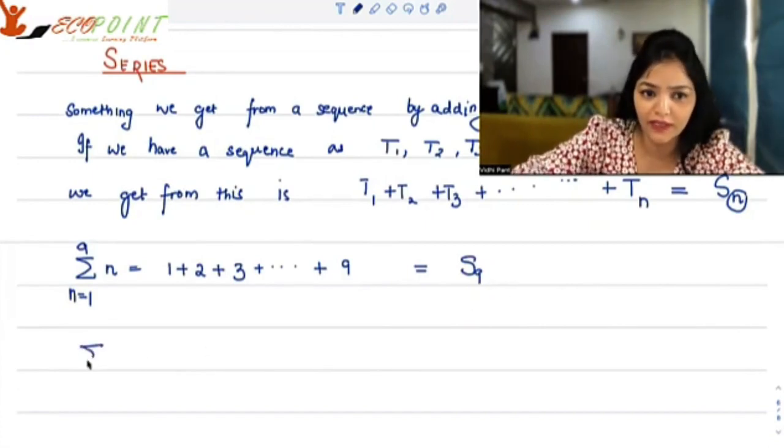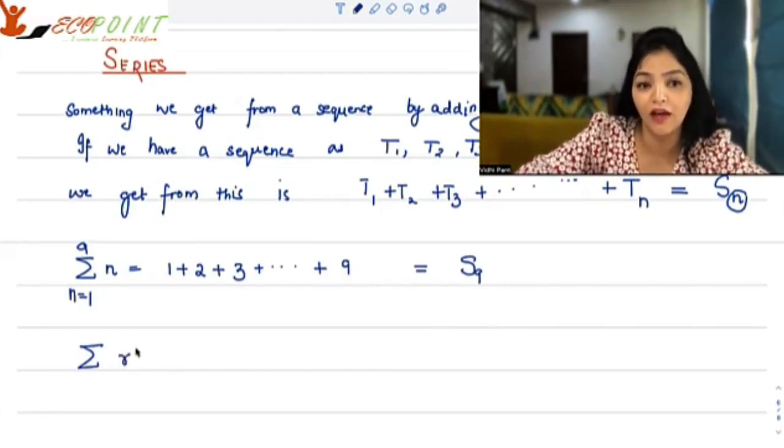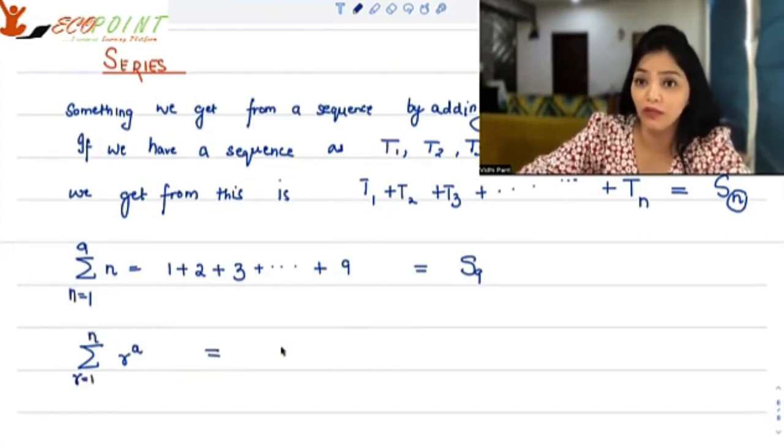Similarly, you can have something else that you are adding up. Say you are adding r to the power a, where r goes from 1 to n. Summation is basically telling you to start giving values to r.